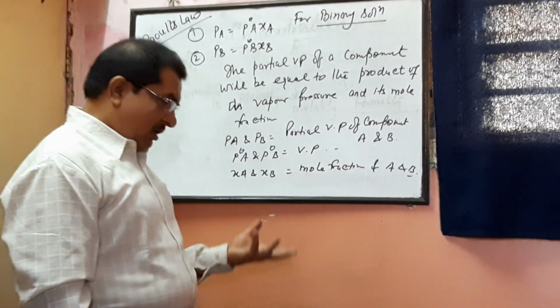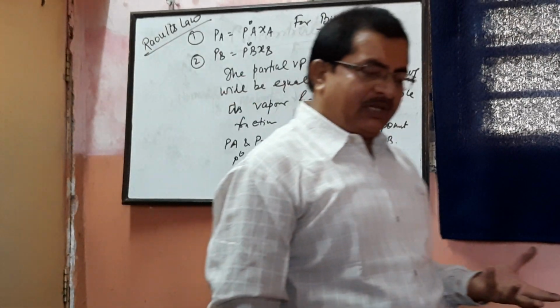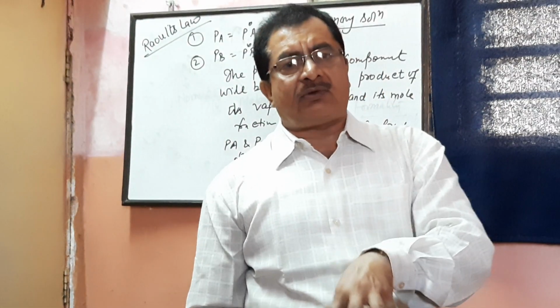Alright. And now Raoult is not limited to this one.